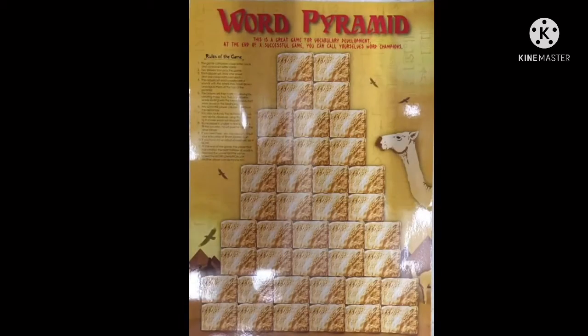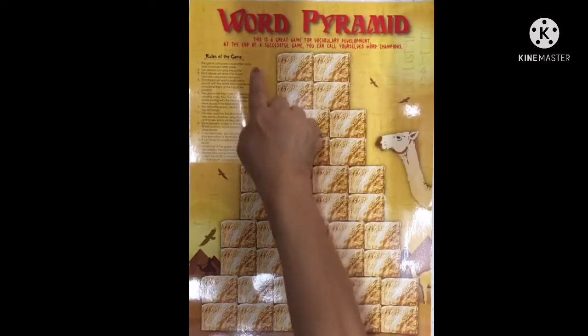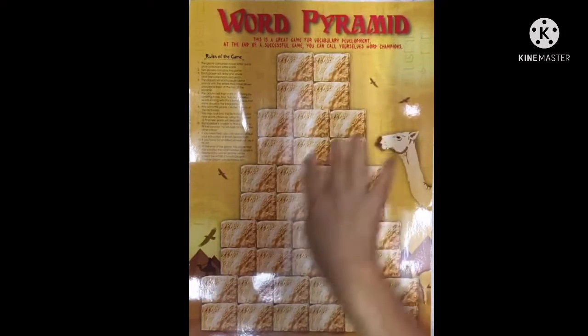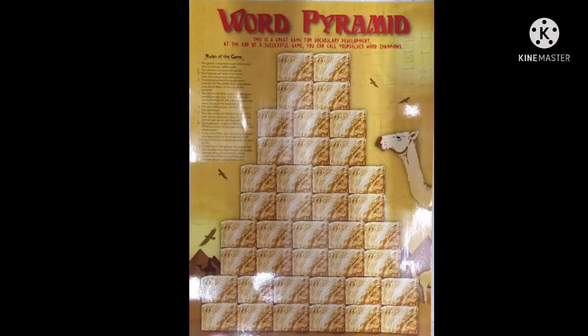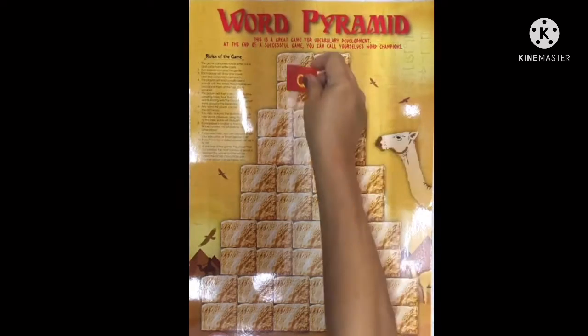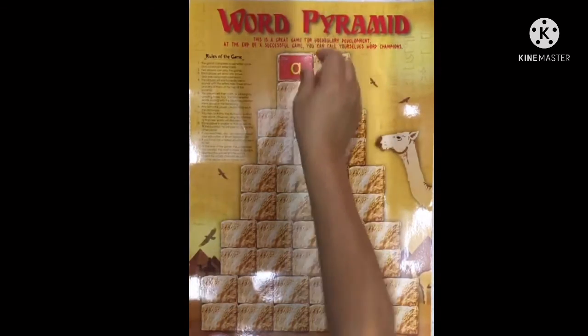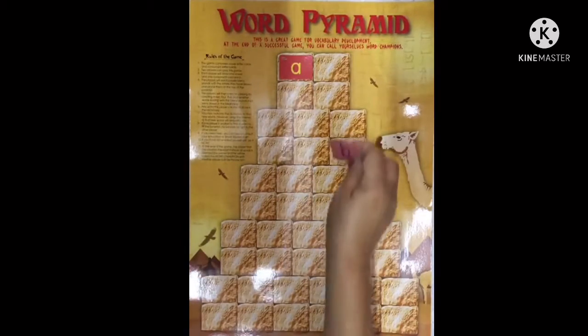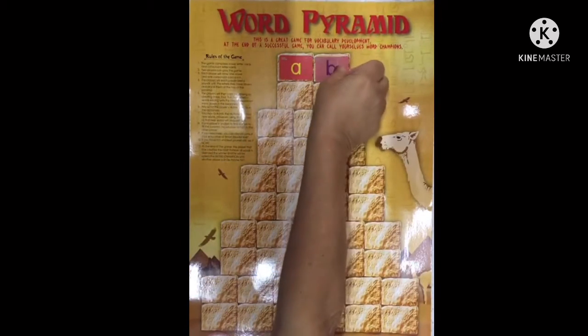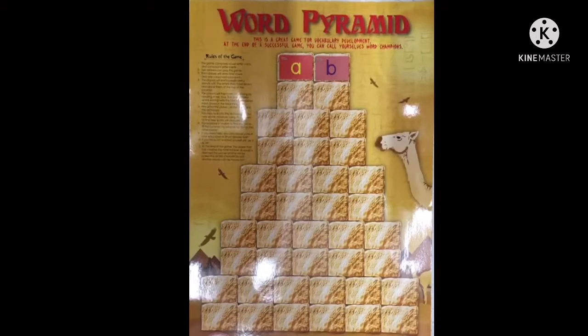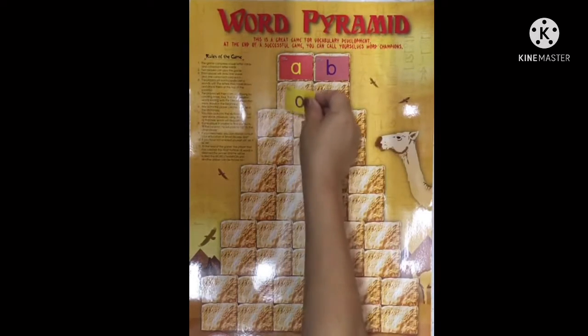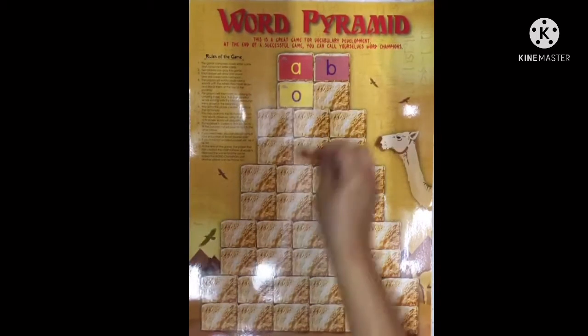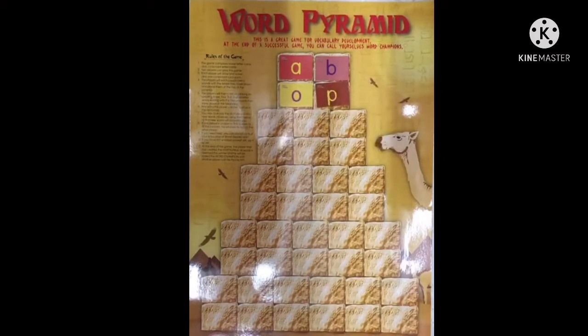Now, children, let's do an activity. Today we are going to do the word pyramid. This is a pyramid. I am going to start with the two letter blends, and I'm going to put A, B, F, and the other blend that I'm going to use is O, P, up.